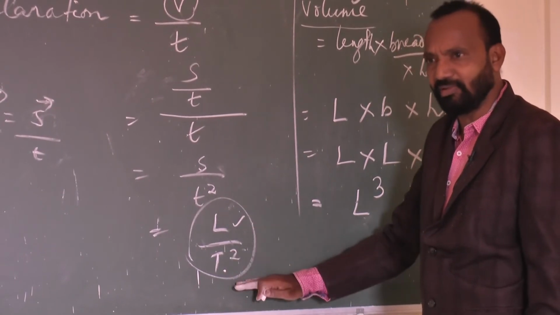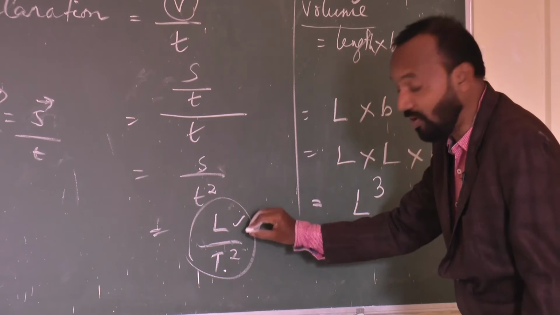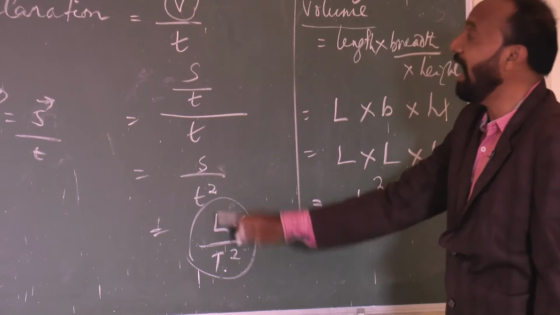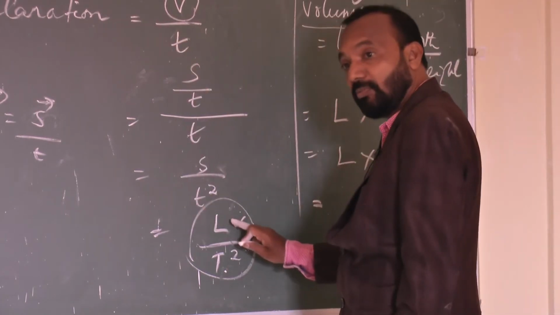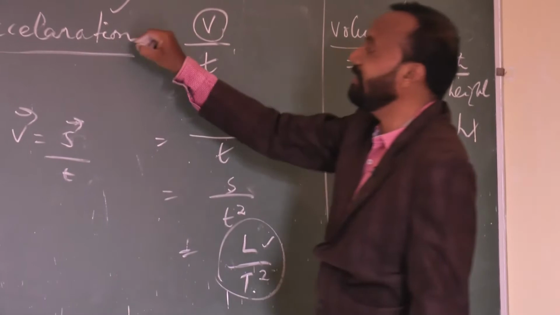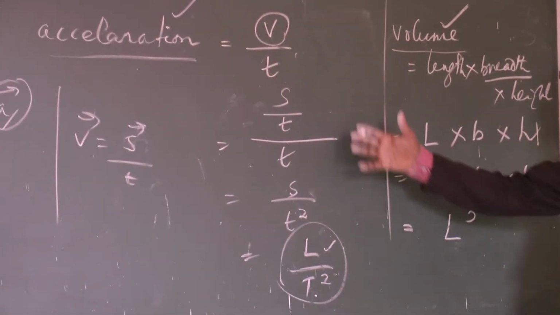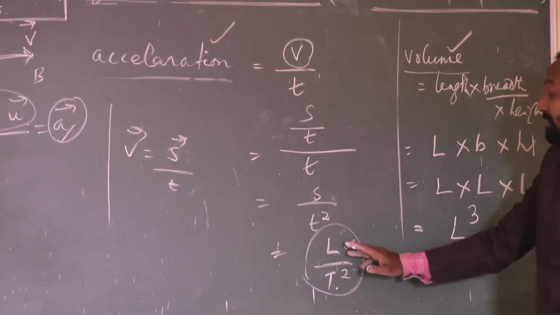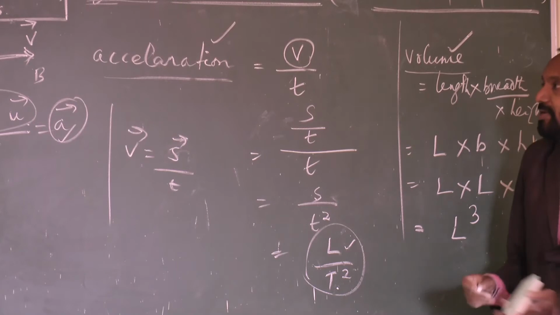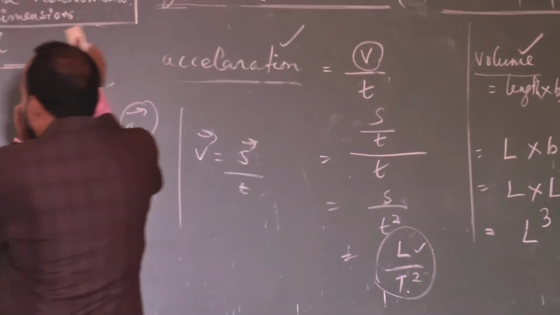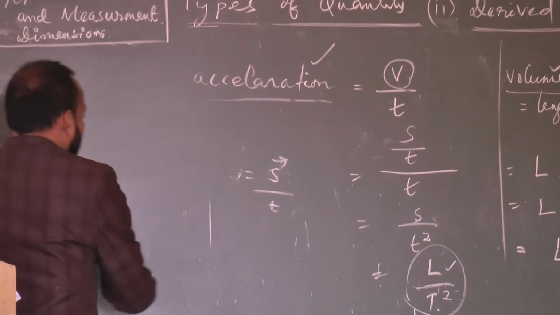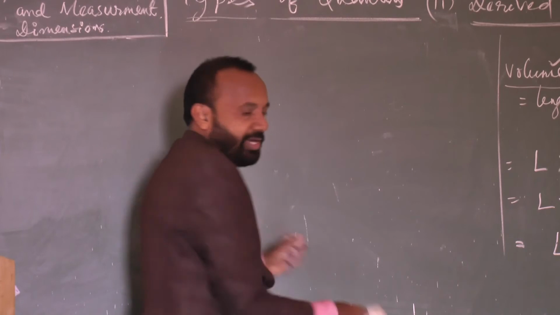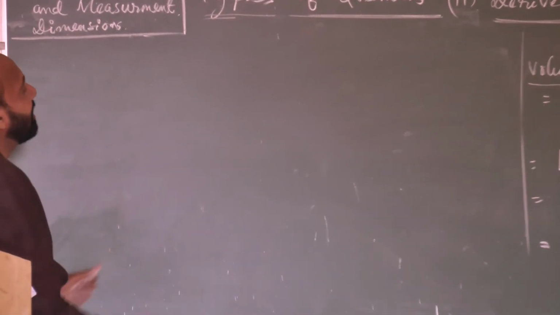Addition, subtraction, division, multiplication will come. But the quantities are what? Length divided by T, where T is for time period and L is for length. That means I am using length and time. In terms of length and time, I am deriving a quantity. That quantity is called acceleration. So acceleration is a derived quantity which is expressed in terms of physical quantities like length and time. So my dear student, that is why derived quantities are those quantities which are expressed in terms of base quantities, and there are many names in the list of derived quantities.